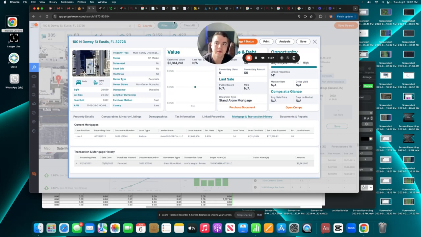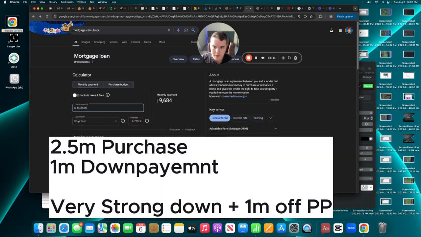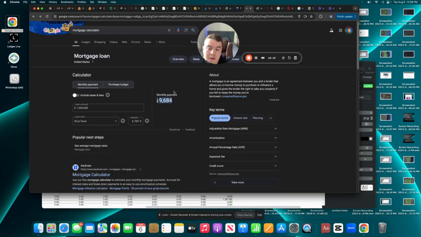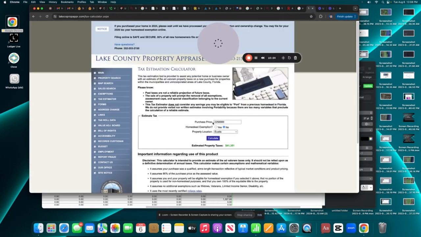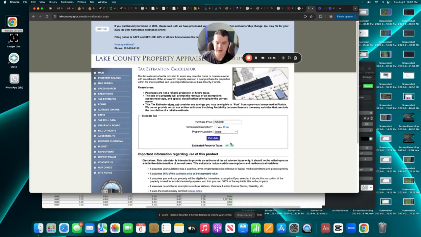So let's say we underwrote it at 2.5 million, right? We already know there's no way it works at a 3.5 purchase. But let's say it was a 2.5 purchase with $1 million down, so you're getting a loan for 1.5 million. Now the monthly payment makes a lot more sense, right? With the current rates, about 10 grand plus taxes and insurance. The tax rate will be 90% of the purchase price for this county. It would be roughly $41,000 a year.